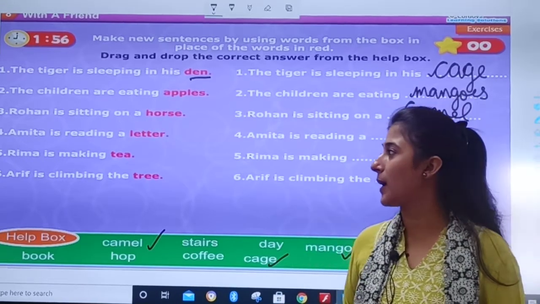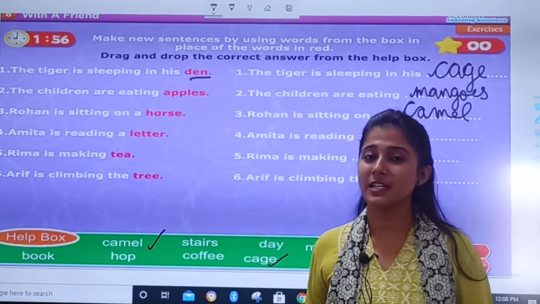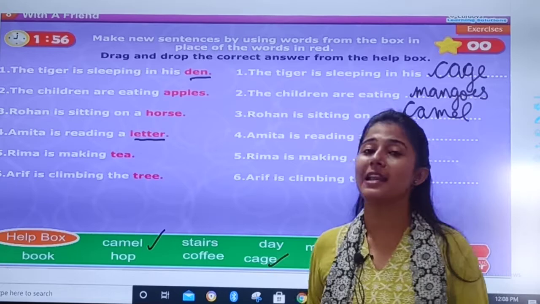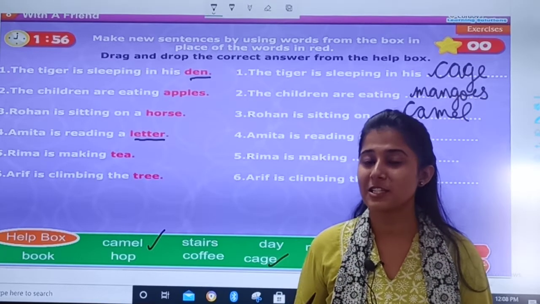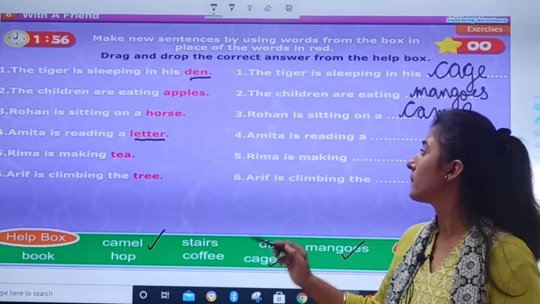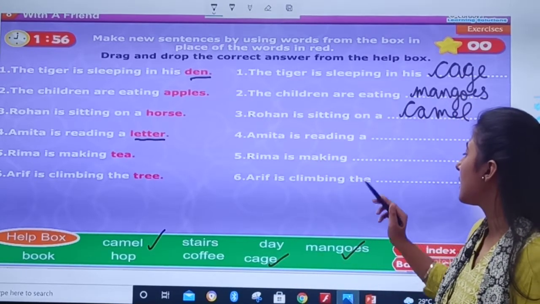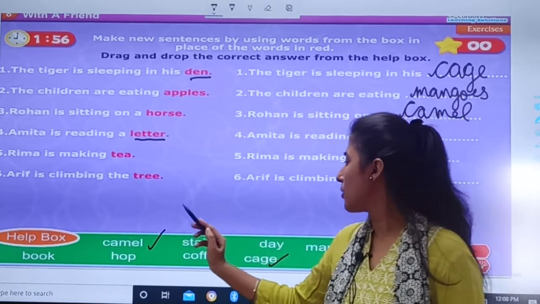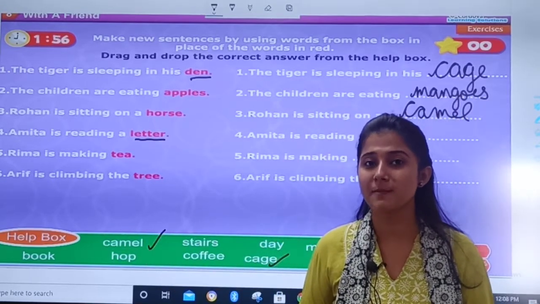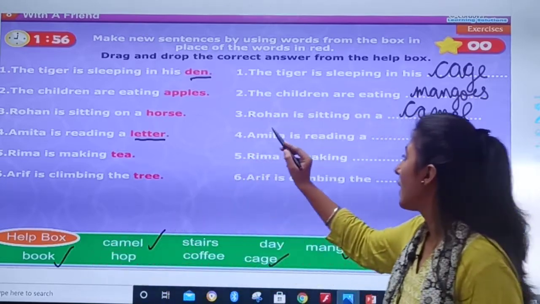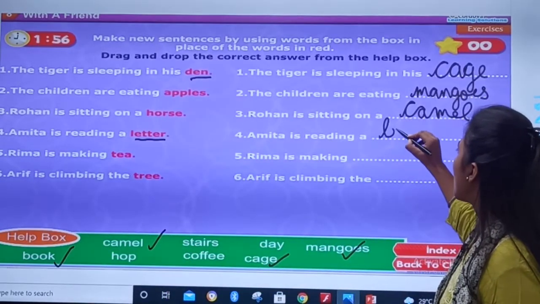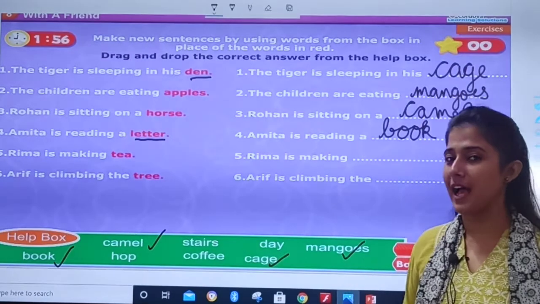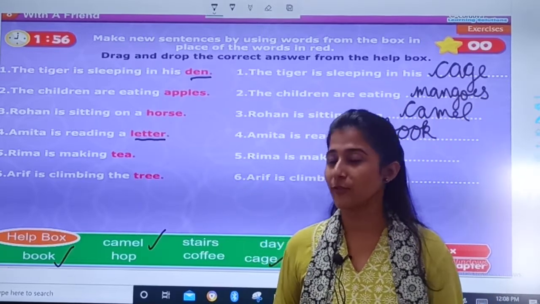See, now fourth one. Amita is reading a letter. Which word is in red, children? Letter. So we will replace letter with any correct word. Amita is reading a, let us find the answer. Stairs, day, no, book. Yes, book is matching. So, Amita is reading a book. B-O-O-K. Okay, now sentence 5.